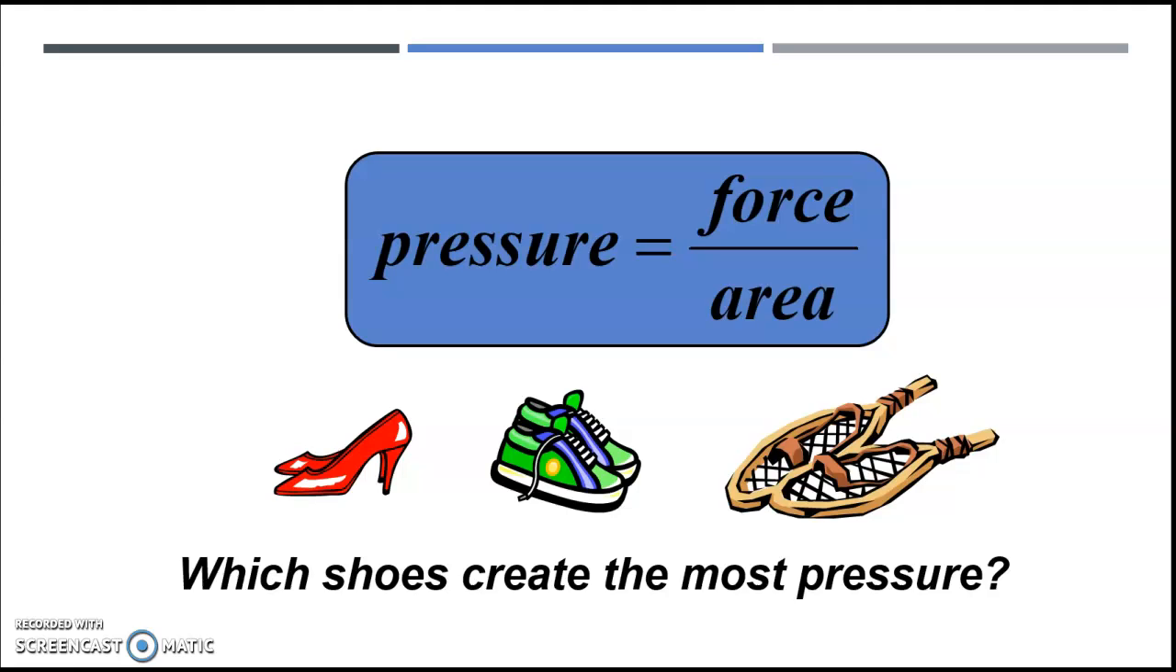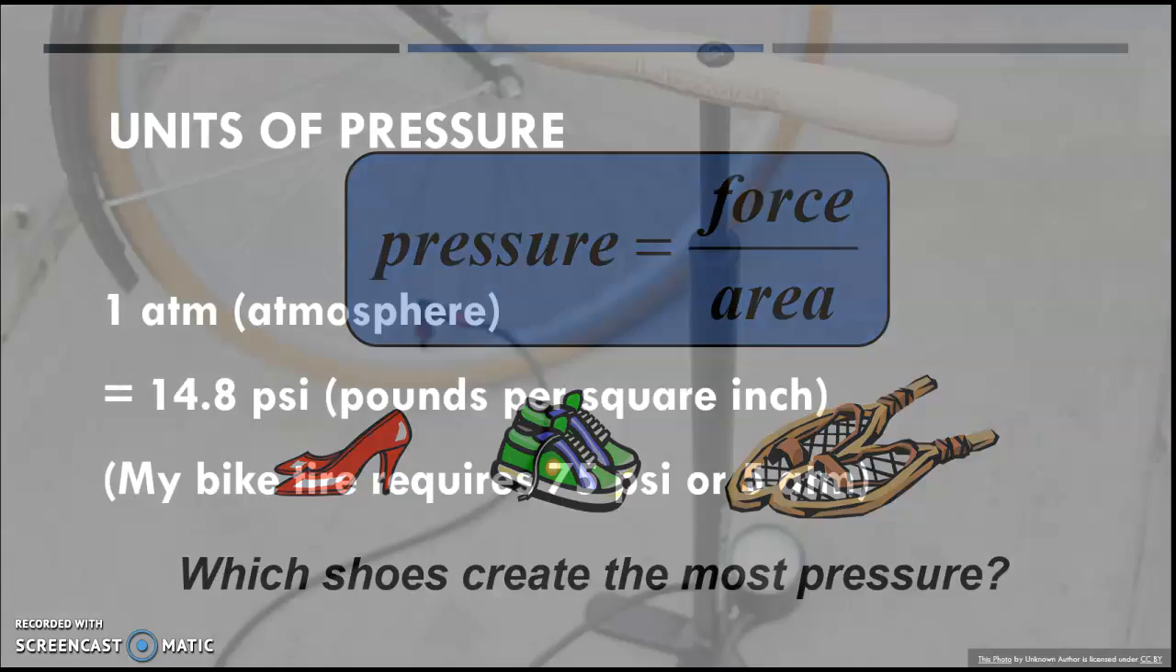So, we consider the relationship between force and area. Which shoes do you think would have the greatest amount of pressure? Let's say the person who owns these shoes has a consistent weight, which would be our force. If the force is the same, but the surface area on the shoe changes, the pressure will change. Will the shoe with the most surface area or least surface area have the greatest amount of pressure? You think about that, and then that'll be a question on your quiz.